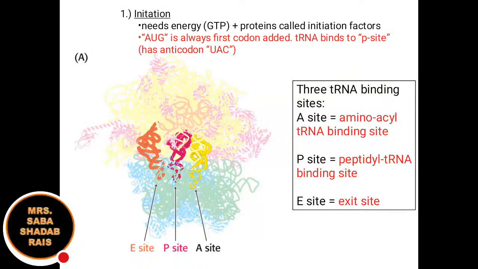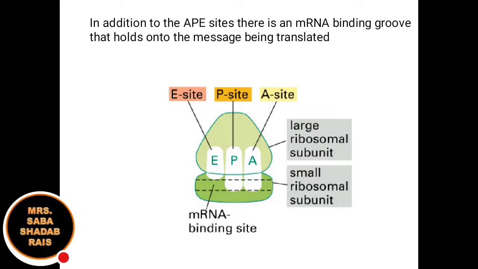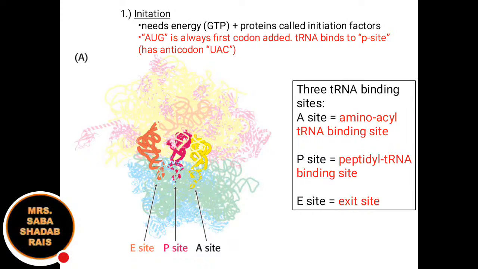Initiation means starting of anything. So for starting anything, what do we need? We need energy. Now, the energy currency in molecular form is nothing but ATP, but here GTP will be used, and GTP plus protein are called the initiation factors. So these will bind.